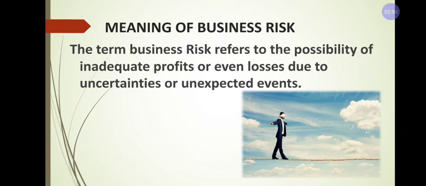Let us understand business risk with more examples. For example, demand for a particular product may decline due to changes in consumer taste and preferences. That means consumer taste and preferences will be changing or fluctuating. Even in a fraction of a second, the consumer will change his taste and preferences. For a best example, take a mobile phone.